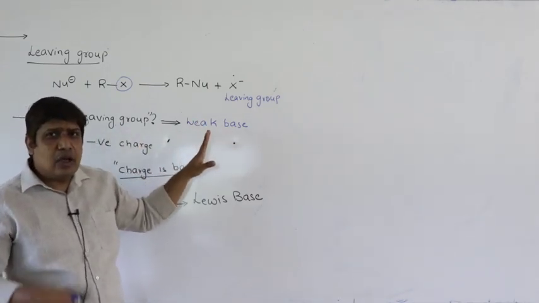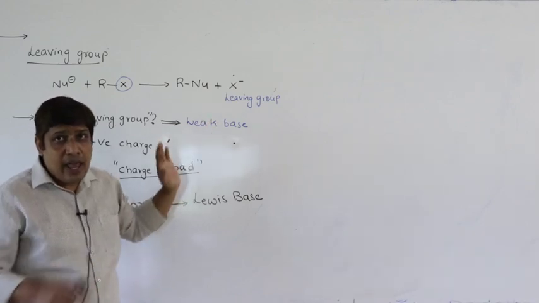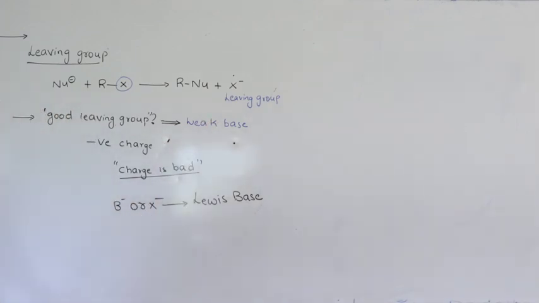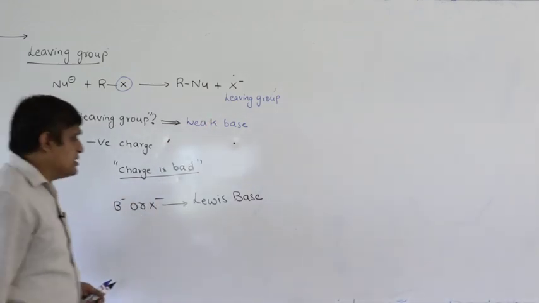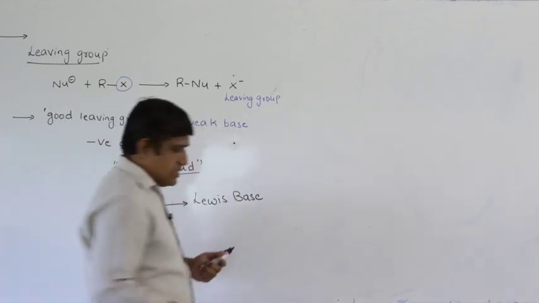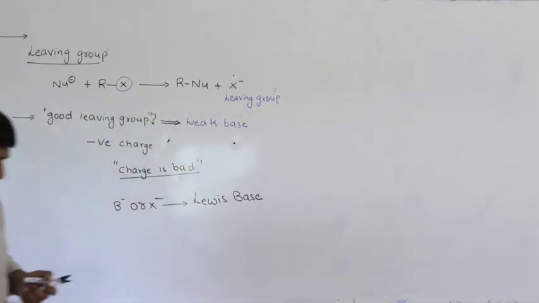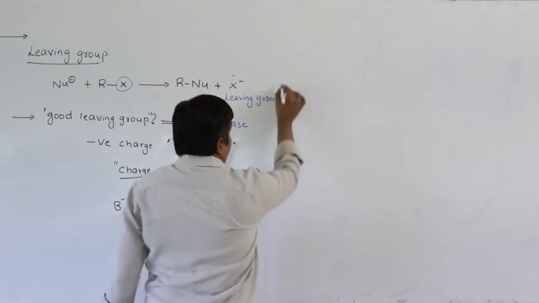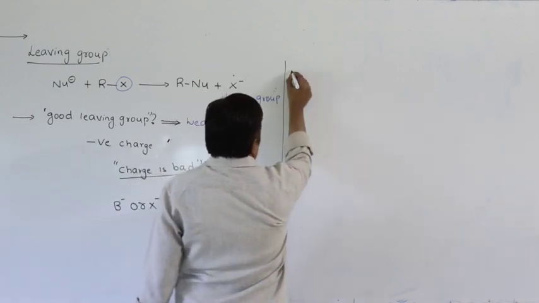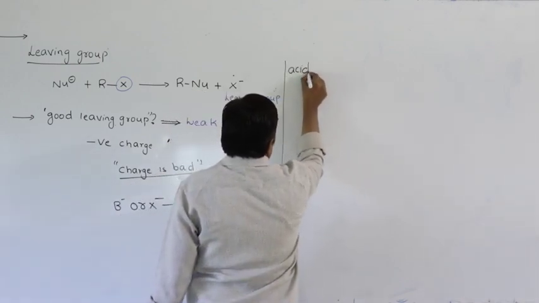A weak base reacts at slower rate because its basicity is less. So, let us take some other point, for example, acidic strength.